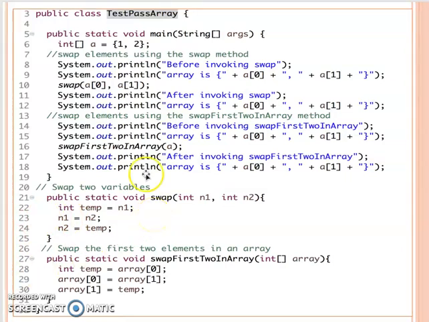So that's why here we show you the first part. You will see before invoking the swap function, the first one, we have A0, A1, right? So that's 1, 2. So when you pass an array, we pass by reference if you have A. But here, if you just individually pass each element in the array, each element is just an int variable.